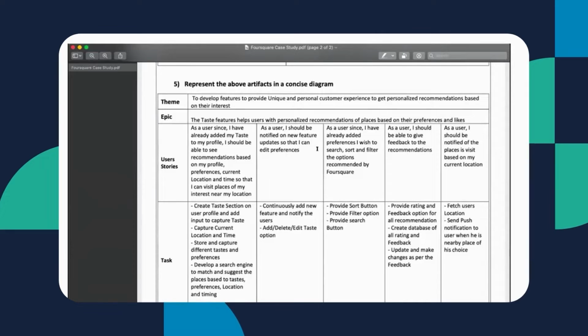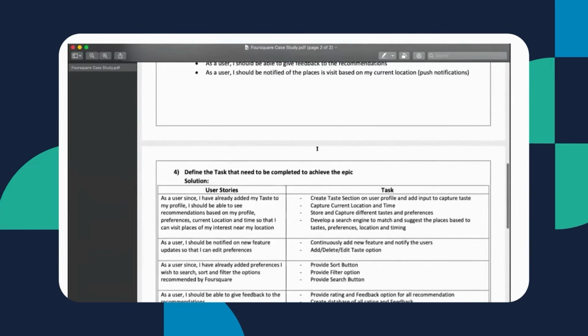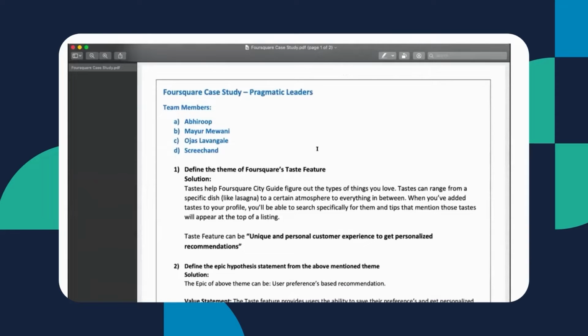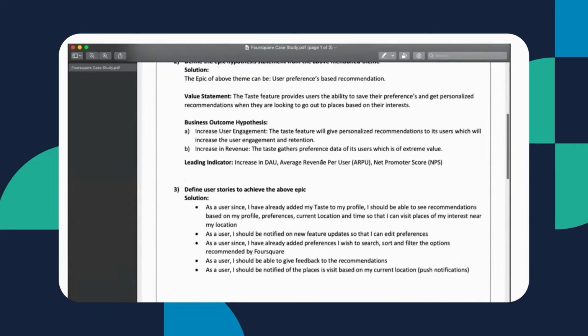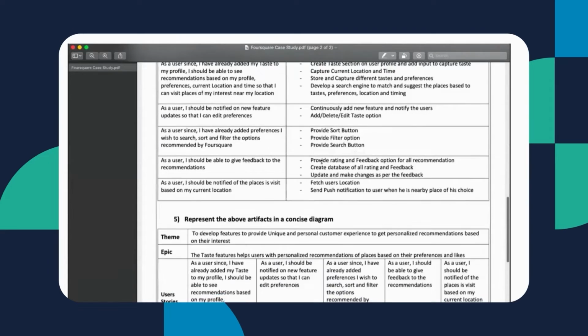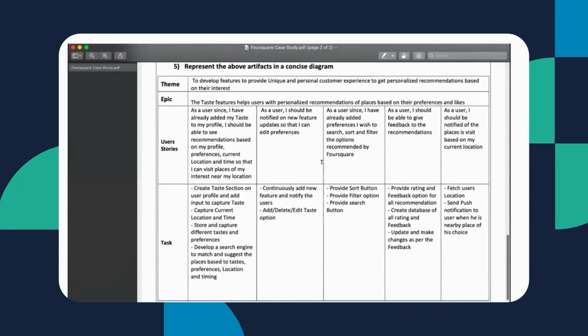This was mainly worked upon by Ojas, and then me and Srichan kind of chipped in. So this was done by the group members: Abhirup, me, Ojas, and Srichan. I'll just go down to the last question on this one because that kind of sums up the entire assignment.